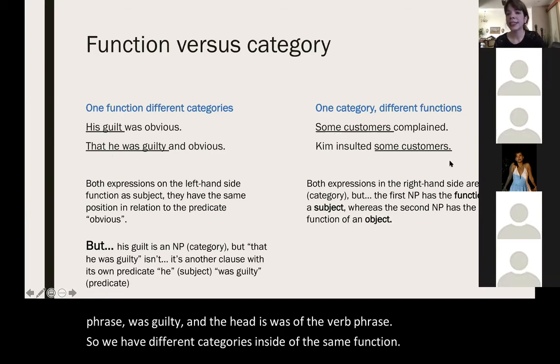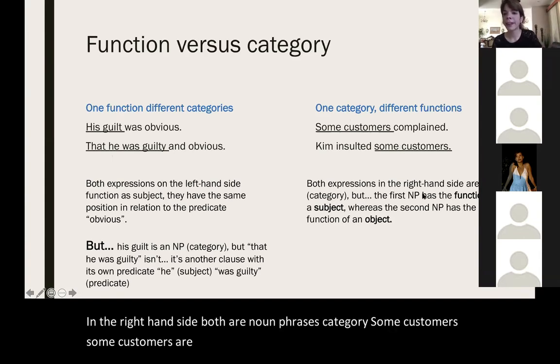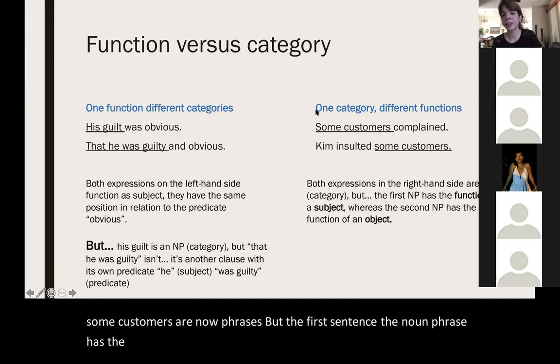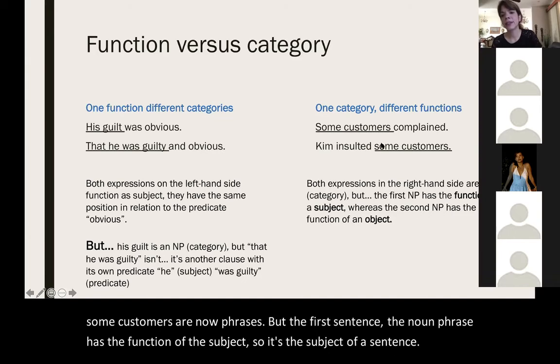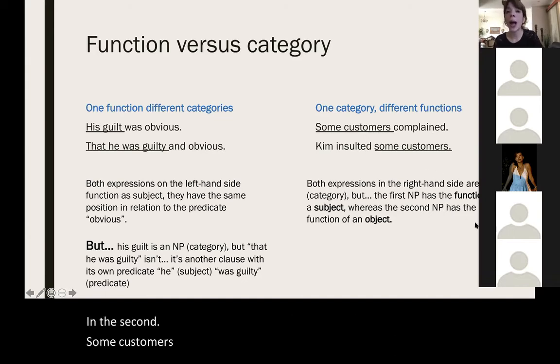On the right-hand side, both are noun phrases, category. Some customers are noun phrases, but in the first sentence, the noun phrase has the function of the subject. So it's the subject of a sentence. In the second, some customers fulfills the function of an object inside of a predicate.